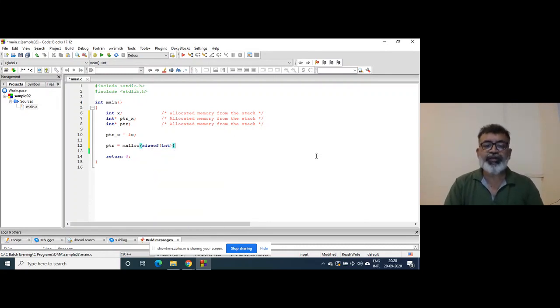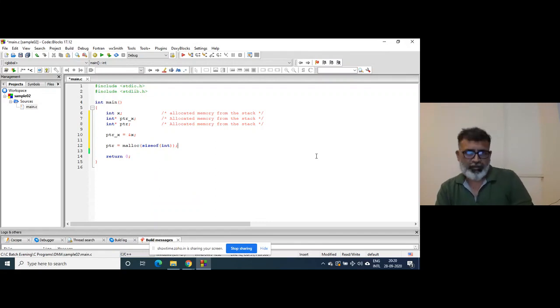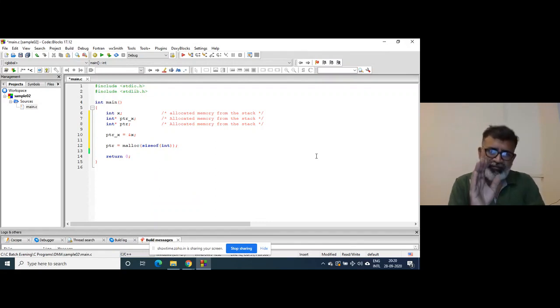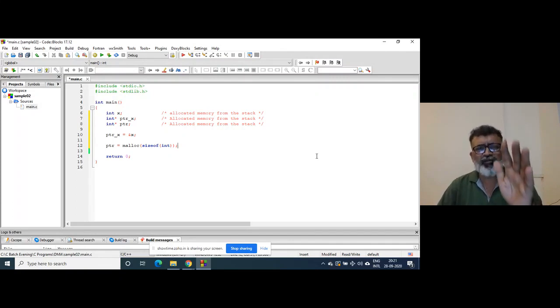Initially, since you are a beginner, this code you will find a bit weird, but don't worry. By the end of this chapter, you will understand everything about dynamic memory allocation. You don't need to study dynamic memory allocation again in your lifetime. Everything will be fitted in mind perfectly.